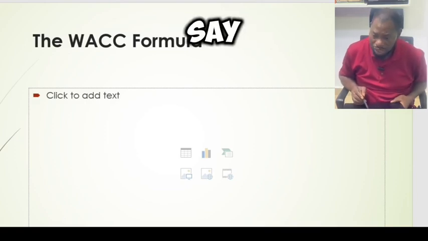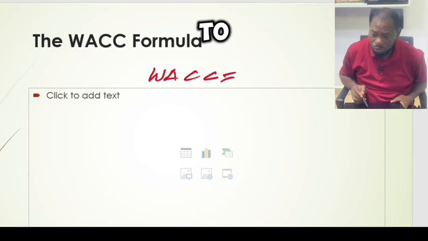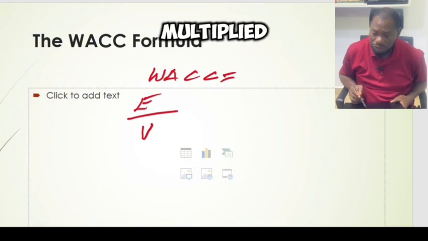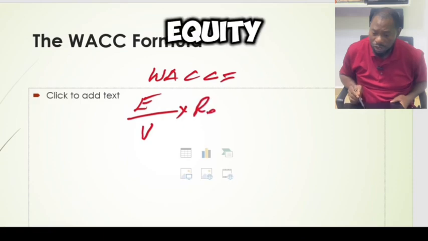Weighted average cost of capital is equal to E over V, that is E for equity divided by V, and I will explain what all of them mean, multiplied by the cost of equity.